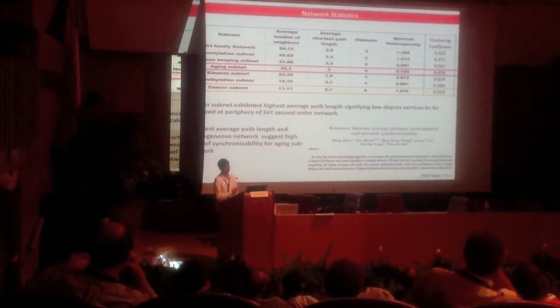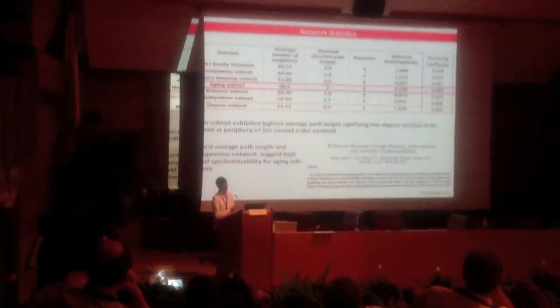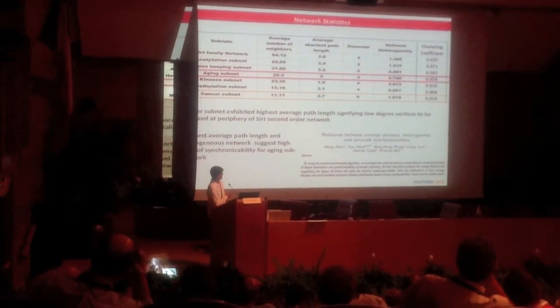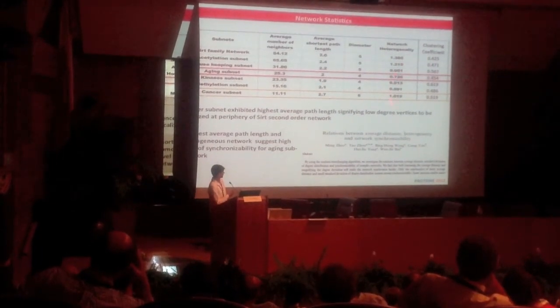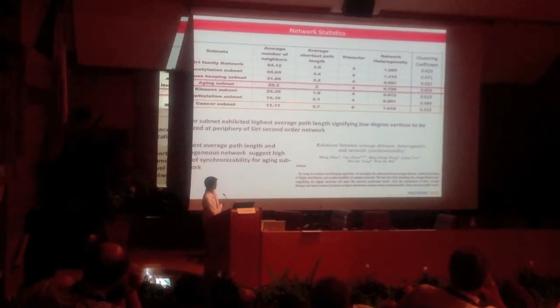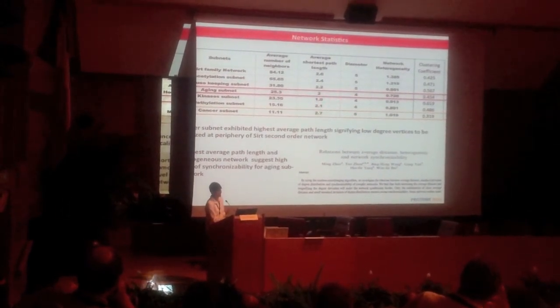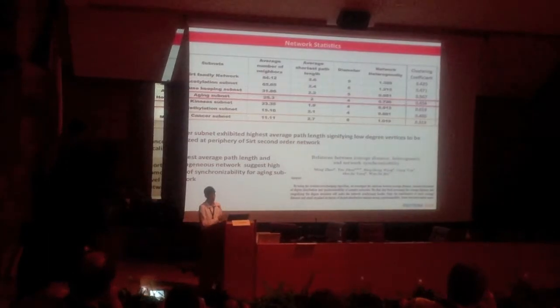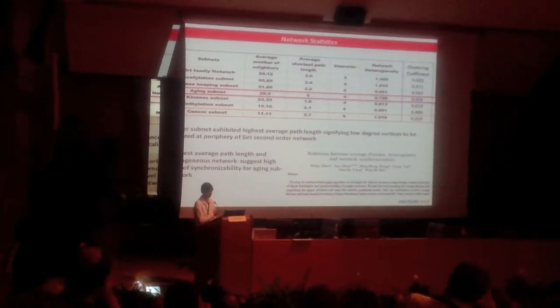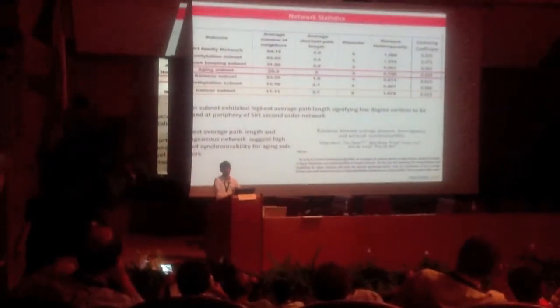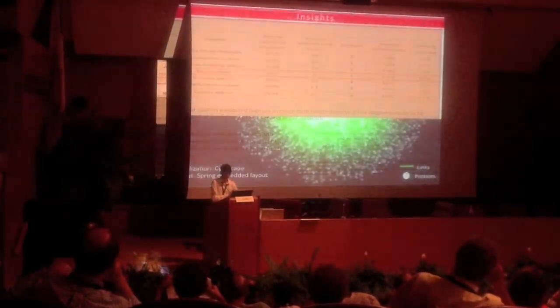Then there was a phenomenon with the aging subnet, that this subnet was quite homogeneous as compared to the other subnets, and it was having the shortest path length, which showed that this aging subnet can synchronize very well with the perturbations or with the normal functionality of the biological processes.